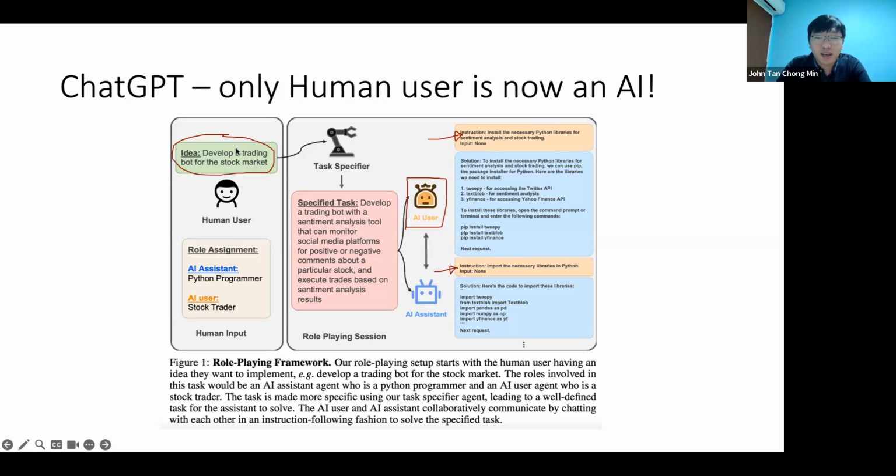You have a big task that you give as a human, and then the AI itself will probably do a more specific task like develop a trading bot, sentiment analysis tool, monitor social media platforms. This is actually quite a real-life kind of bot that you can create. If you want this kind of bot, now what we need to do when we talk to ChatGPT is prompt it, okay, I want to create this, tell me what I should do. Then what's step one, what's step two? So the user needs to do all this, like you yourself need to do all this.